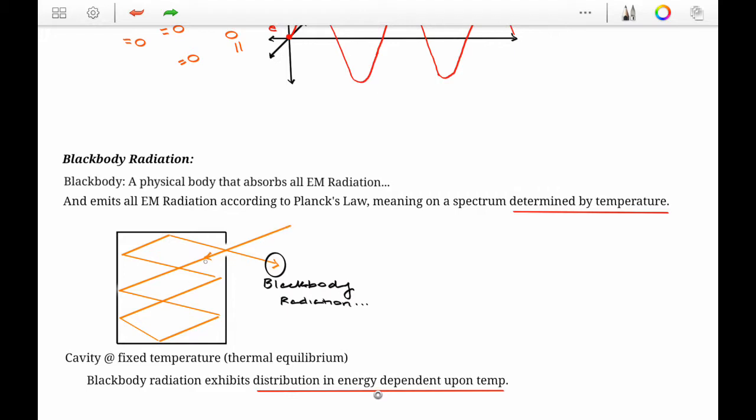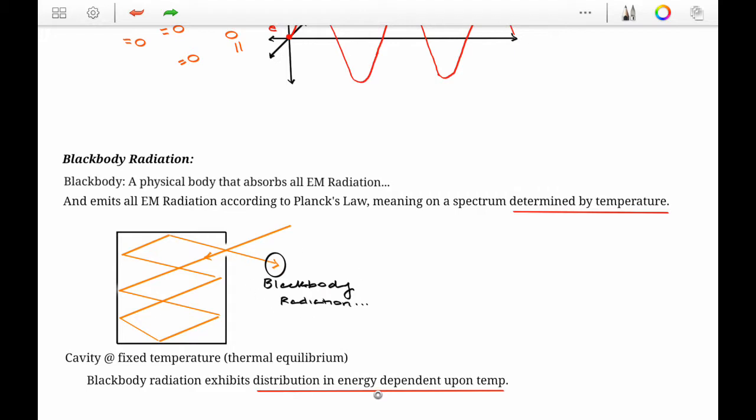Once thermal equilibrium is achieved, once there's a constant temperature, then we're going to have the emission of thermal radiation from the box that's equal to the amount of radiation entering the box. But this thermal radiation leaving the box is blackbody radiation.